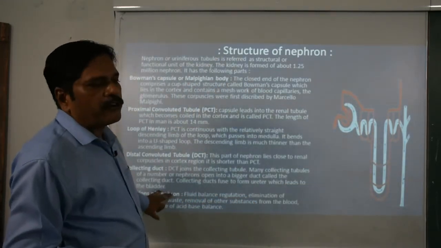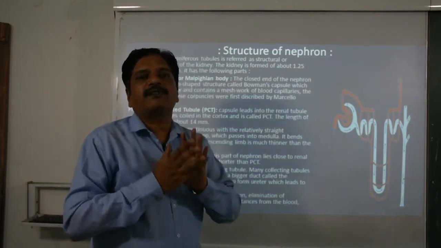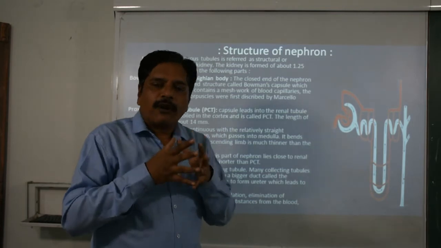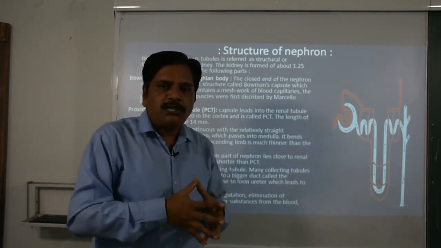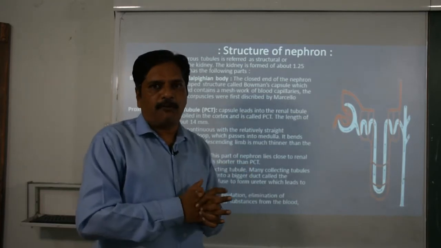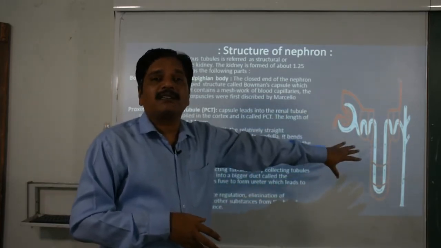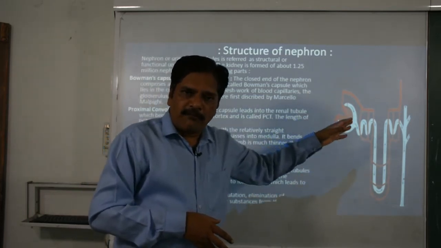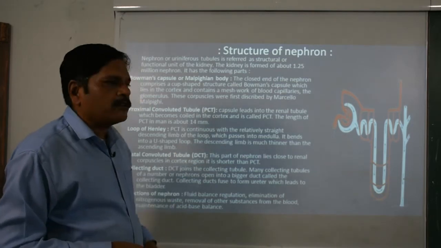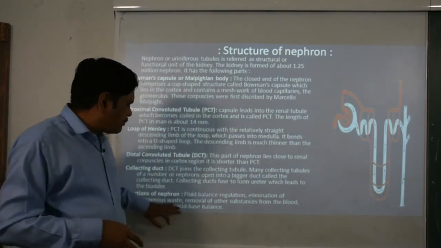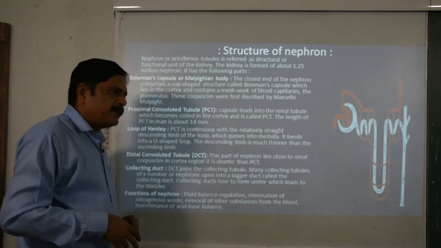So what is the function of the nephron? The nephron is considered the functional unit of the kidney, because the kidney's function, the filtration of urine from the blood, is performed only because of this unit. That is why it is called the functional unit. It is responsible for the elimination of nitrogenous waste material and for the maintenance of acid and base balance.